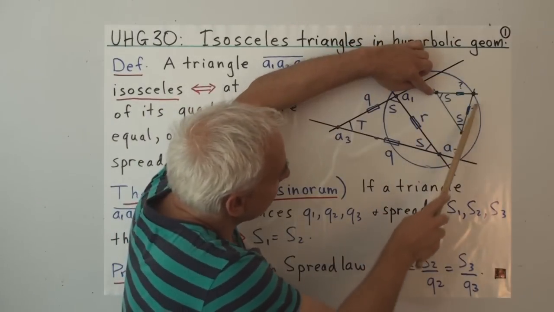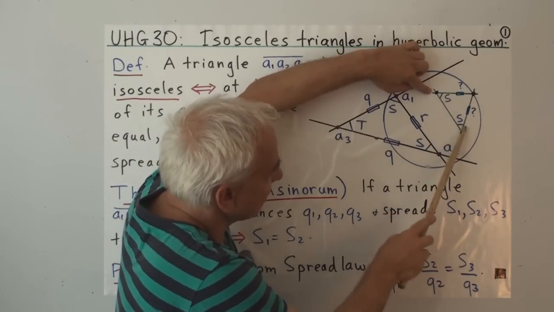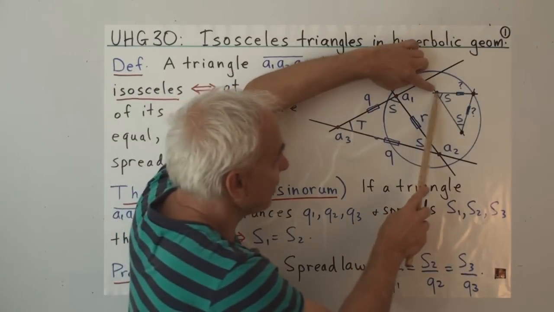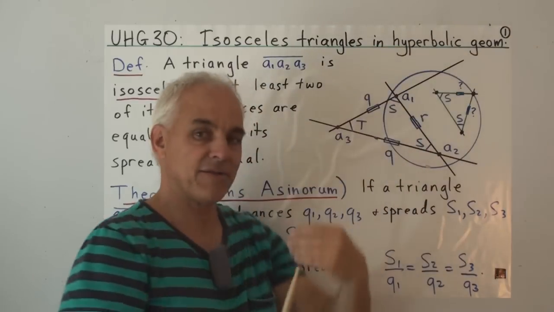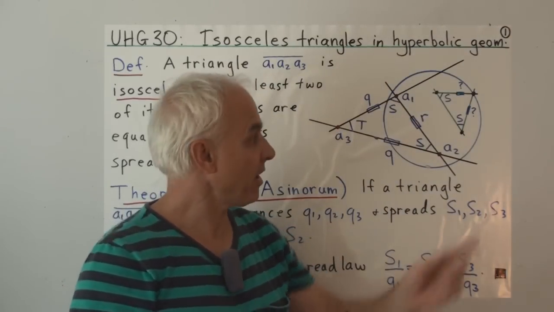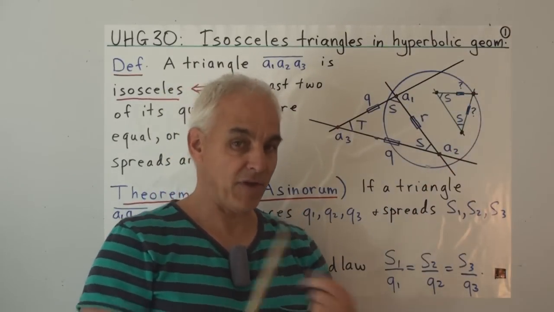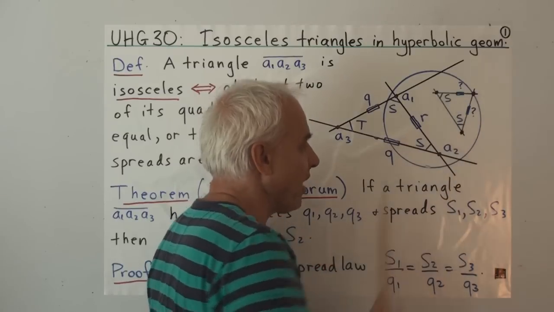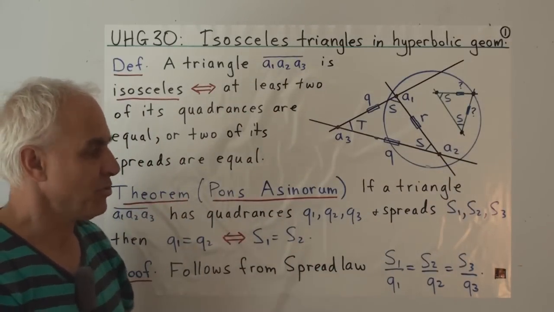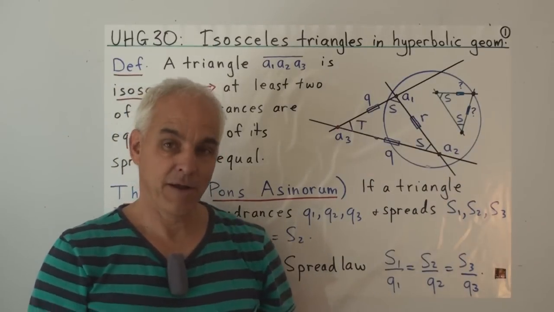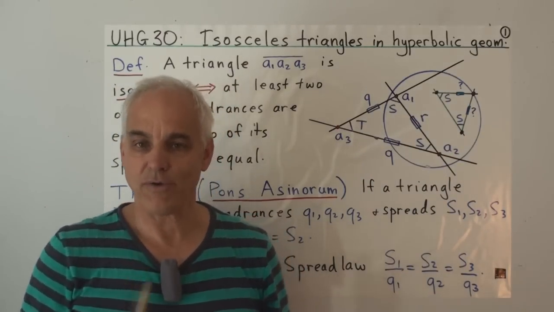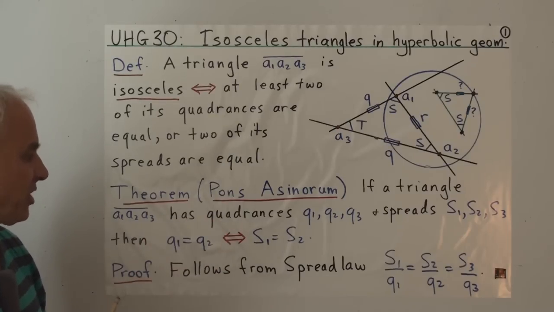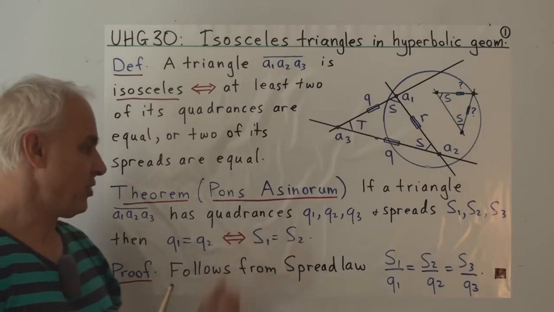Now, this triangle still has the property that this spread here is equal to this spread here, so it deserves to be called isosceles. But if you calculate this quadrance from here to here, that's an undefined quadrance, because if one of the points is null, then there's a 0 in the denominator for our formula for quadrance. So both these quadrances here are undefined. And I'll leave it to you as an exercise to cook up a triangle where the two spreads are undefined, but the two quadrances opposite are equal. Alright, so this is a basic connection between two equal quadrances and two equal spreads.